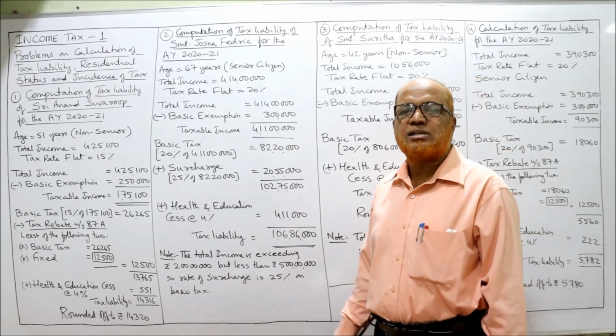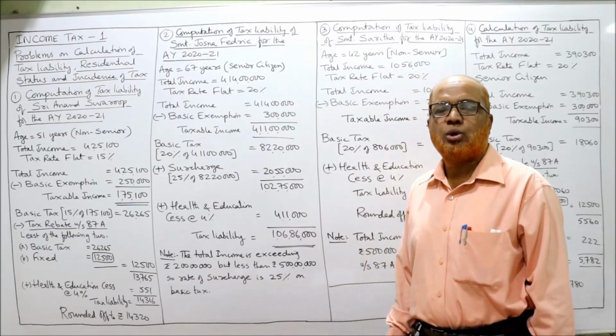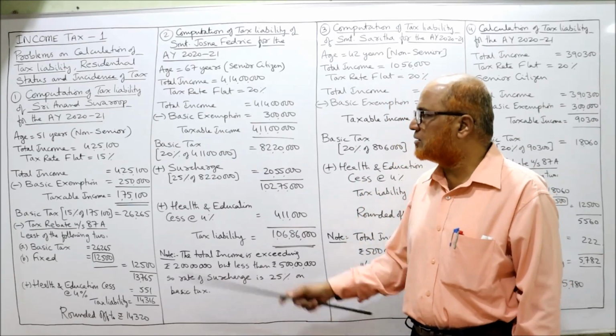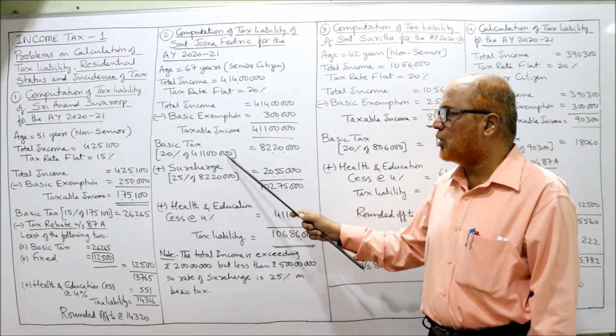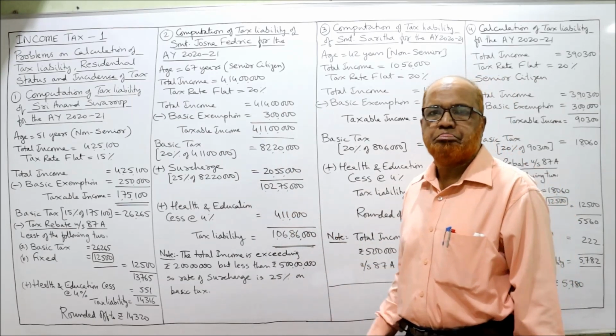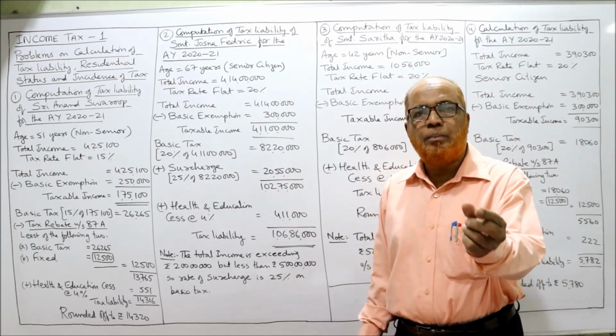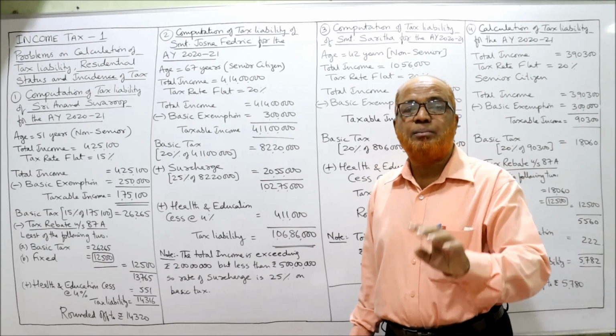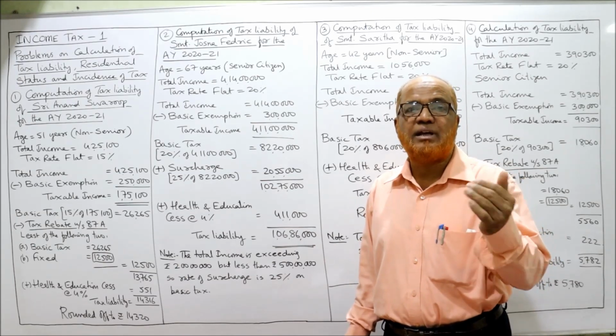So the basic tax rate is 20%. So 20% given in the problem, flat rate. So 20% of 4 crore 11 lakh is 82 lakh 20,000. This is the basic tax. To the basic tax, surcharge will be applied because the income is more than 50 lakh.